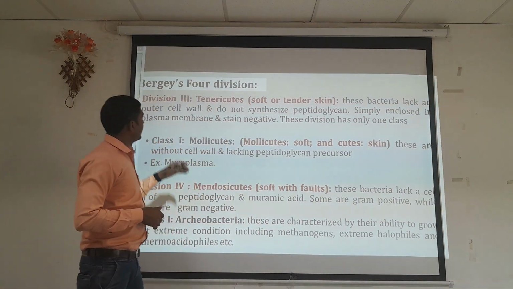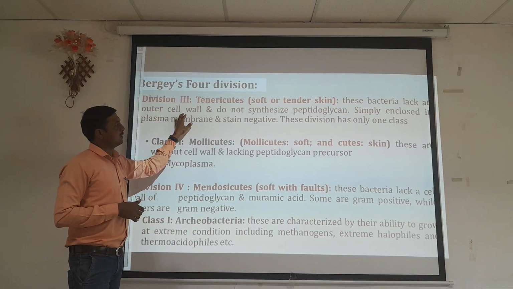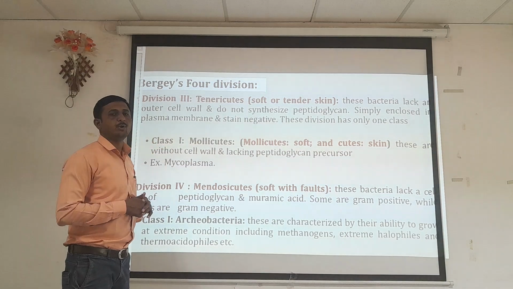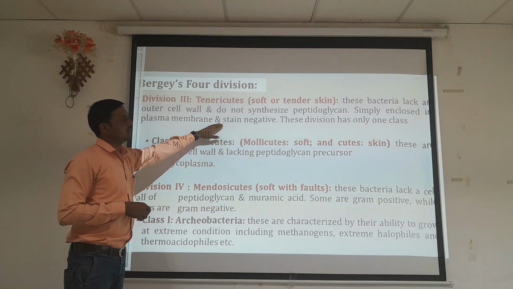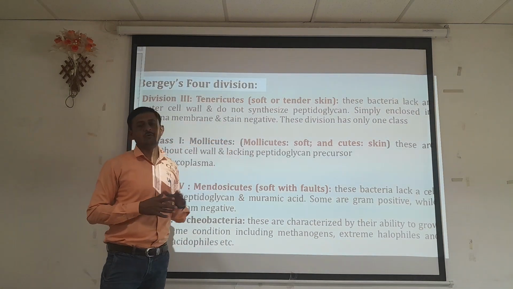These bacteria lack an outer cell wall and do not synthesize peptidoglycan. They are simply enclosed in the plasma membrane and stain negative. This division has only one class.